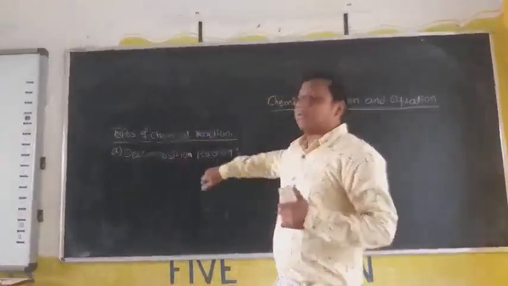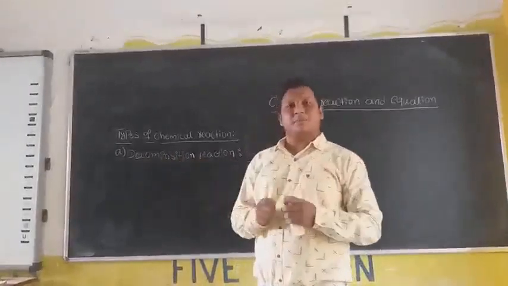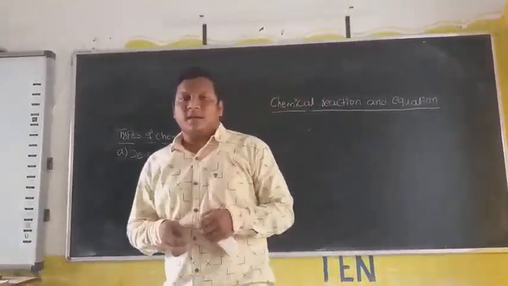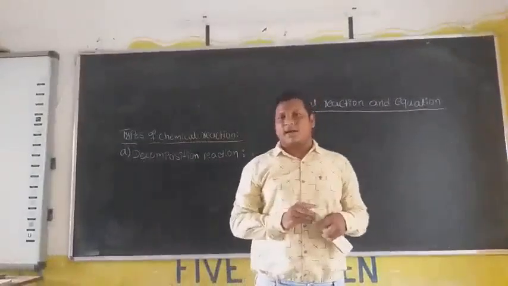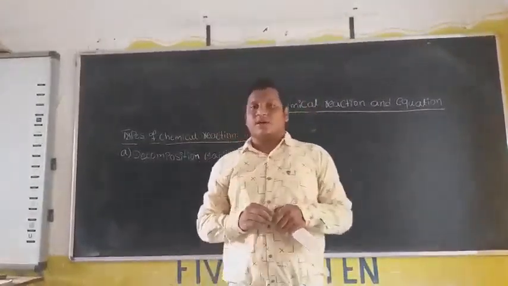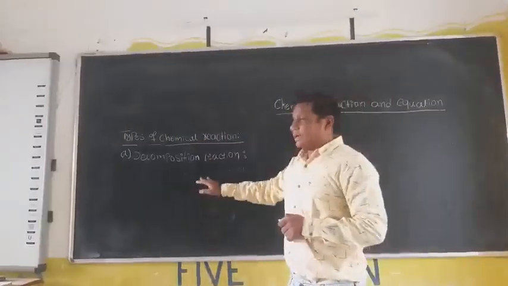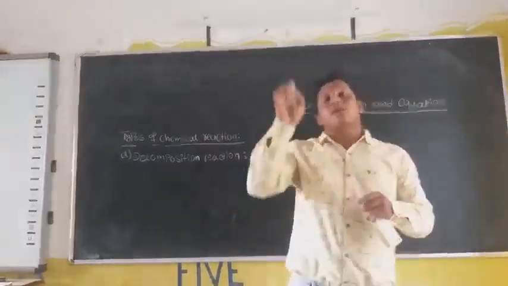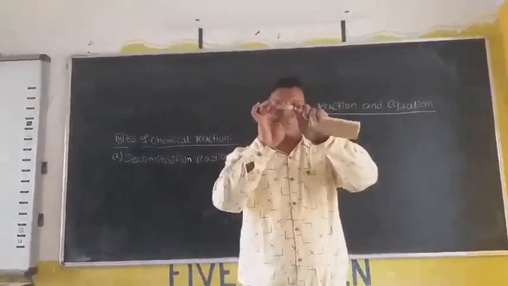But this is the reverse of combination reaction: decomposition. Decomposition means breaking or splitting. In a combination reaction, two or more reactants react and produce a single product. But in this case, a single reactant should produce more than one product. This one is a reactant. It should produce more than one product.